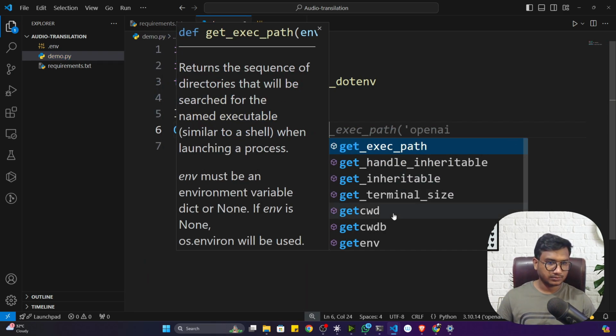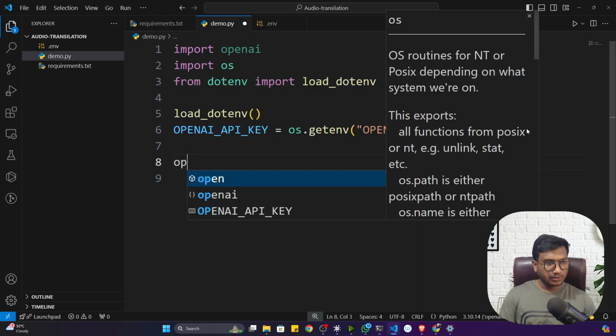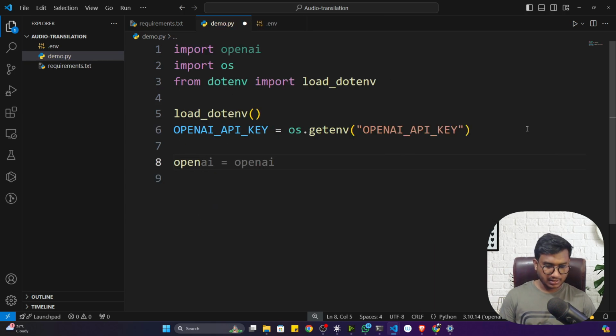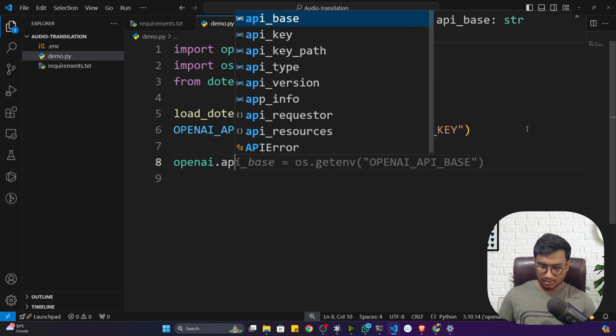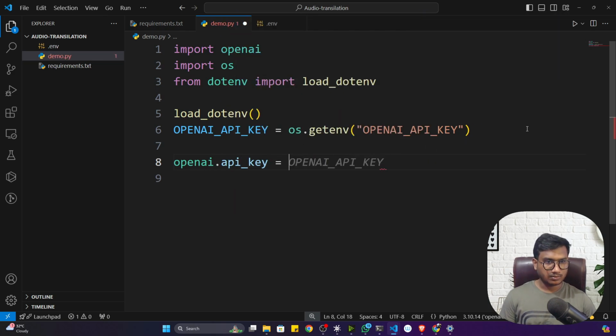os.getenv. Then I need to add this API key inside my OpenAI API key. So openai.api_key is equal to my OpenAI API key. Fine. I think my authentication is completed now.